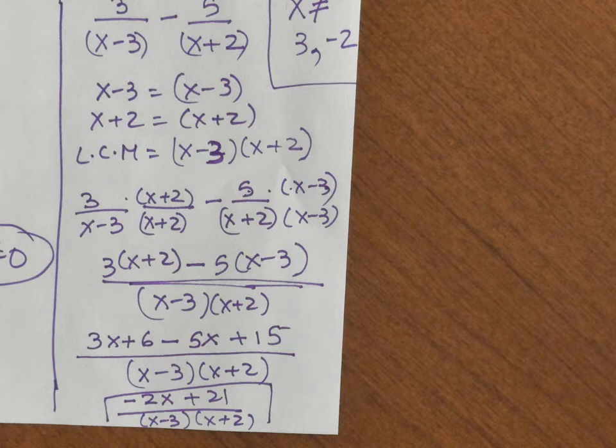Yeah, very good. So the restriction is on the top here. X cannot be equal to 3 and negative 2. I hope everybody can see. And then the final thing is negative 2x plus 21. Okay, I'm going to leave this up for 2 minutes so you guys can look at it.